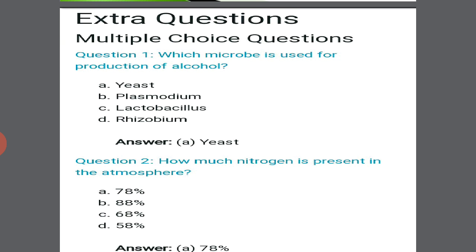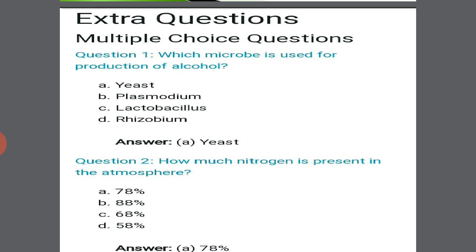Okay, we will start with MCQs. Which microbe is used for production of alcohol? Options are yeast, plasmodium, lactobacillus, rhizobium. Okay, it will definitely be yeast because rhizobium cannot be used. Lactobacillus is used in conversion of milk into curd.